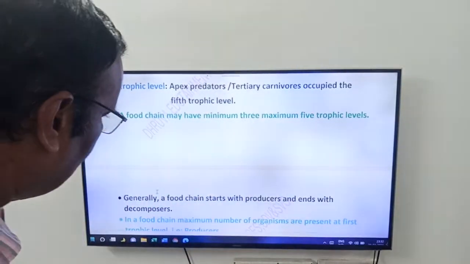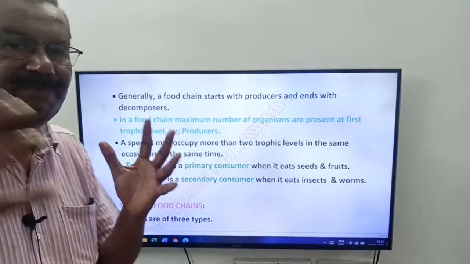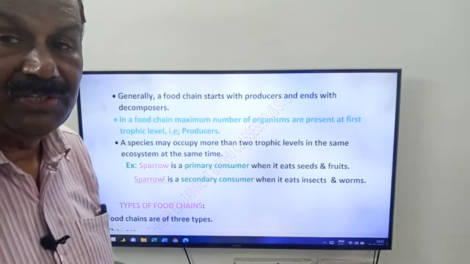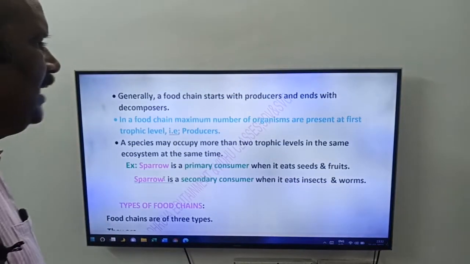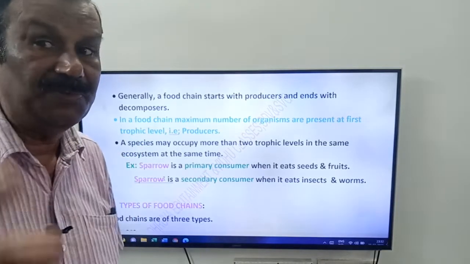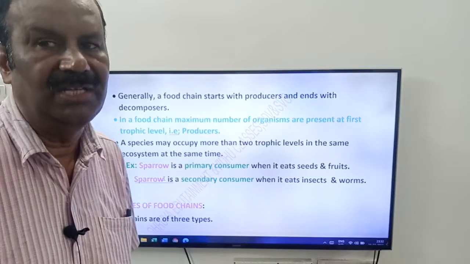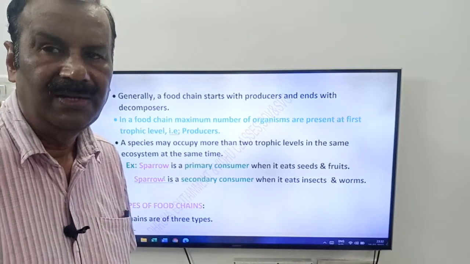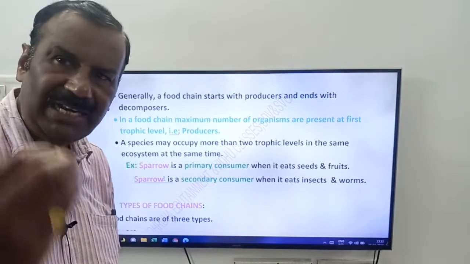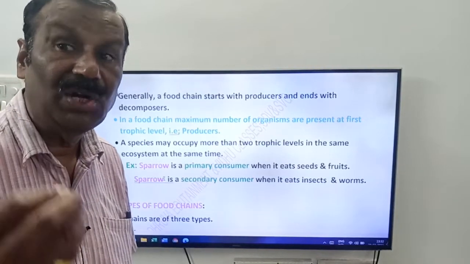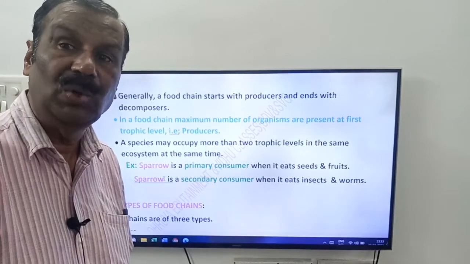Okay friends. Now come to friends. Generally a food chain starts with producers and ends with decomposers. See friends, in a food chain, maximum number of organisms are present at the first trophic level, that is producers. The first trophic level or the lowest trophic level is occupied by the producers. So the first trophic level has maximum number of organisms. Means that generally a food chain has maximum number of autotrophs, maximum number of photosynthetic plants, present in the first trophic level or lowest trophic level.